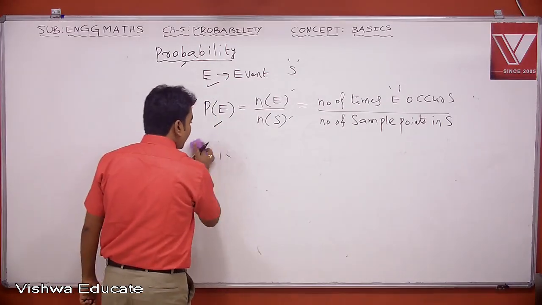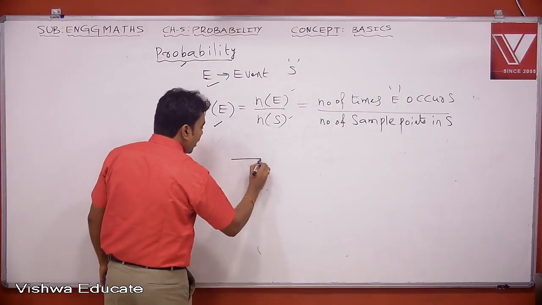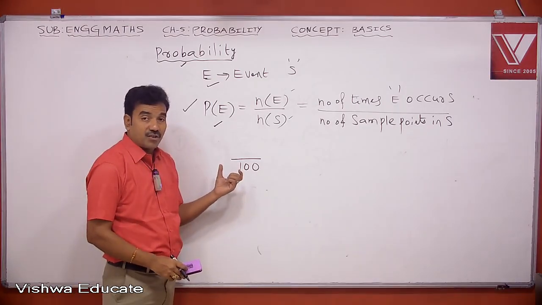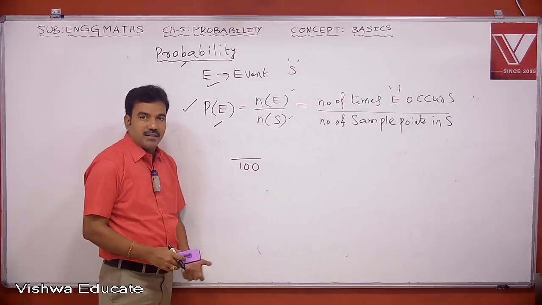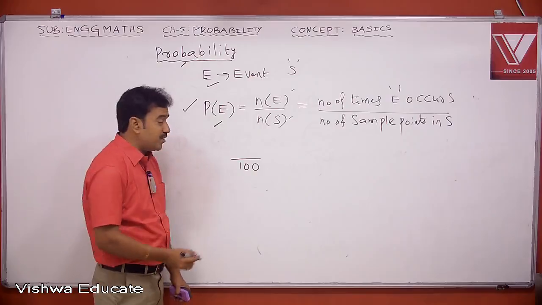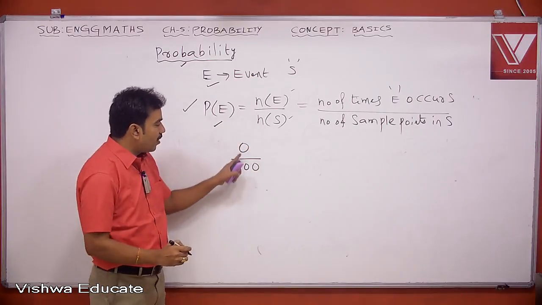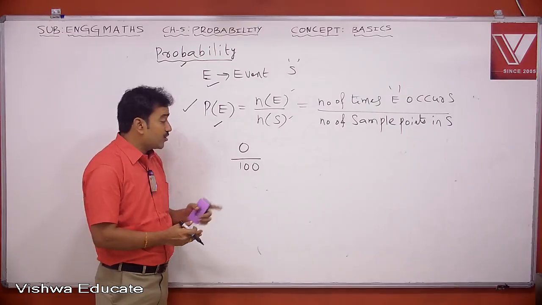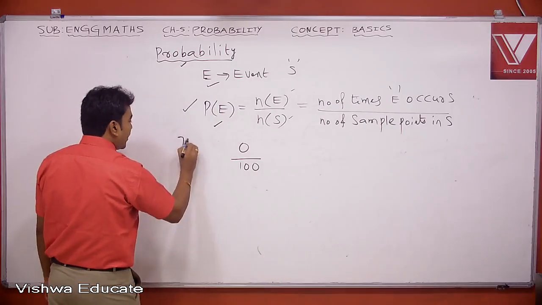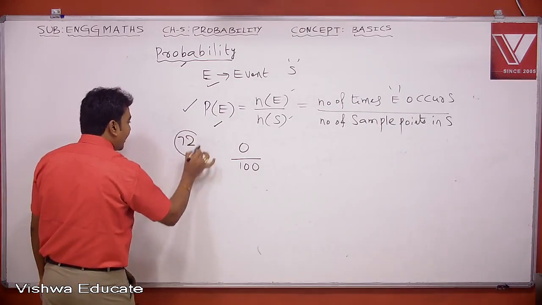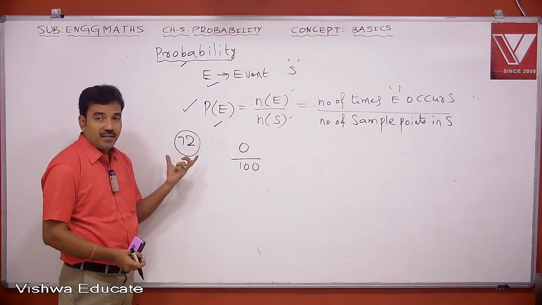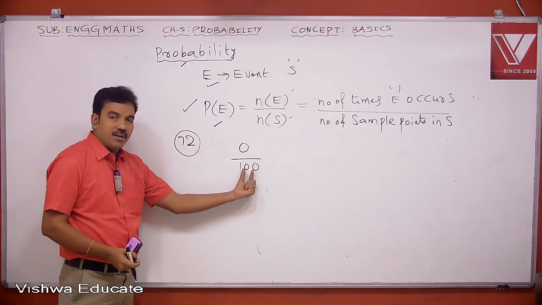Now I will tell you one general example. Suppose a student appears for an examination of 100 maximum marks. If a student gets the least possible marks, it will be 0, so 0 out of 100. Generally marks have to be represented like this. Suppose a student has written an examination for 100 marks and has got 72. If a faculty writes just 72, it has no meaning generally. It is absolutely wrong.